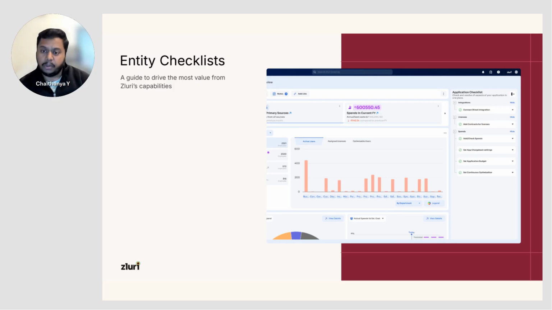Along with that, what we've also realized is that Zluri is a platform which is extremely data heavy. That means you need to configure the platform for your specific scenarios before you can start using the application or the data that's currently on the platform. It could be for the SMP side of things, or SaaS management, or for identity governance and administration scenarios. It's extremely important that you have certain checklists that you can complete for every single entity, typically your application entities, to ensure that all the data you see on the platform has gone through these checklists, so that you can rely on the data points that you see.